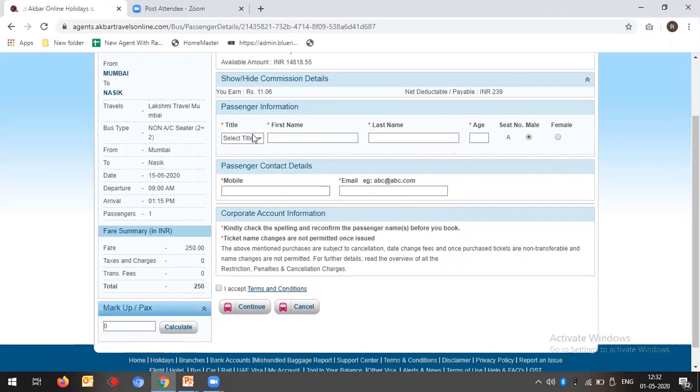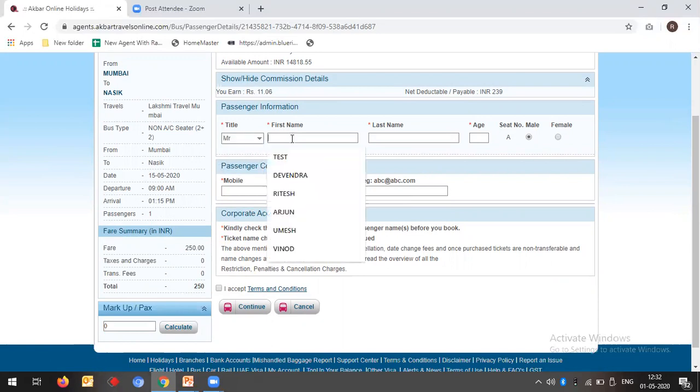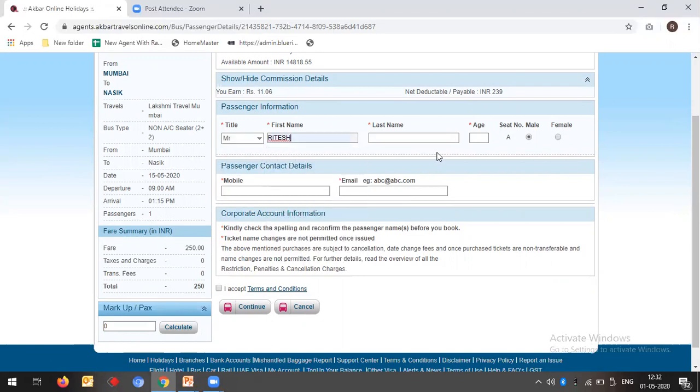So I am issuing a ticket, selecting a gender, putting Ritesh Kangokar here as my name, putting an age 35, and male and female options, and the seat number is also available in this. You can put a mobile number and my email ID. Second, there is a show and hide commission details option here also. You can hide this option from the system. So on this page you just need to put the age, the name, the email ID and the phone number. That's all. There is no other information required for the bus booking.